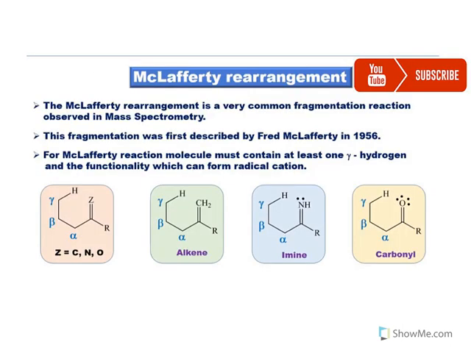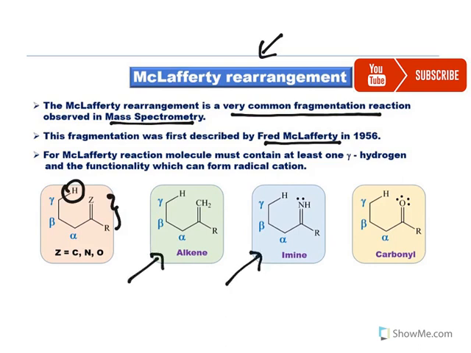Moving further, an important rearrangement pattern is the McLafferty rearrangement. This is a very common fragmentation reaction in mass spectrometry, described by McLafferty. In order to show this, it needs a certain molecular pattern. What is required is a gamma hydrogen with a motif like this: carbon double bonded to carbon, or carbon double bonded to a heteroatom. So it is mostly seen in alkenes, imines and carbonyls. Along with that, a gamma hydrogen is required. See, the carbon adjacent to the functional group is alpha, the next one is beta, and this one is gamma. The hydrogen attached to this carbon is the gamma hydrogen.